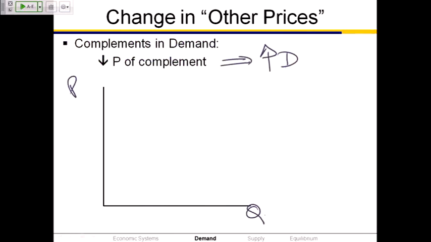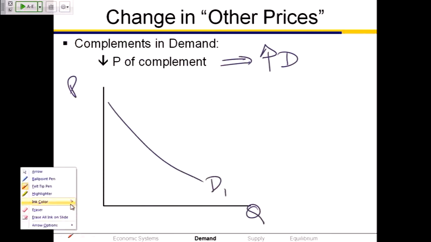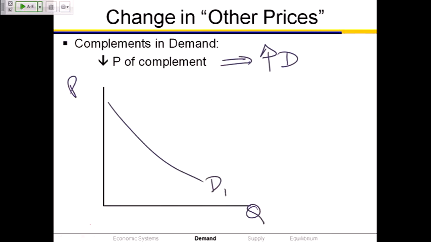Price on the vertical, quantity on the horizontal, downward sloping demand curve, D1. At every possible price of iPhones, there's an increased quantity demanded of the iPhone as a result of the decrease in the price of the data plan. The data plan's cheaper, therefore at every possible price of the phone itself, there's an increase in the quantity demanded. Your entire demand curve shifts to the right, draw D2 to the right of D1.